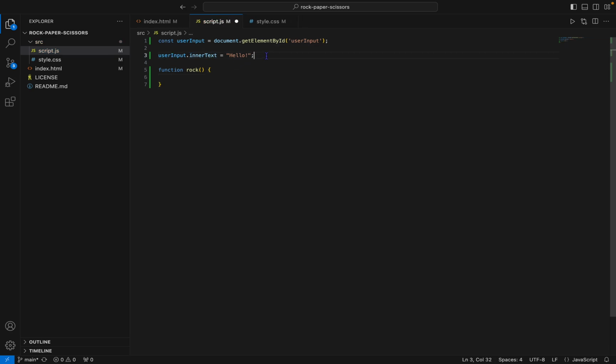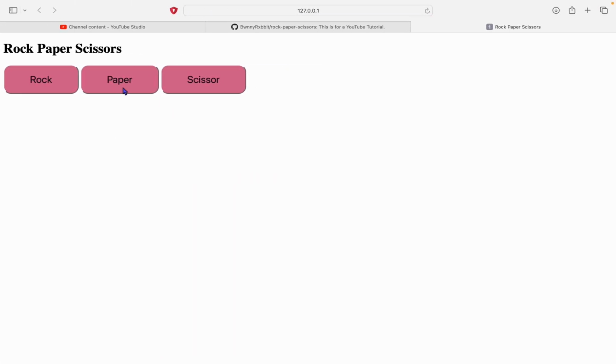So let's make it do this. Remove that line, but first copy it and write it down here, and let's make it say rock. Now let's do the same thing for each one. Then now it should say whatever you clicked.